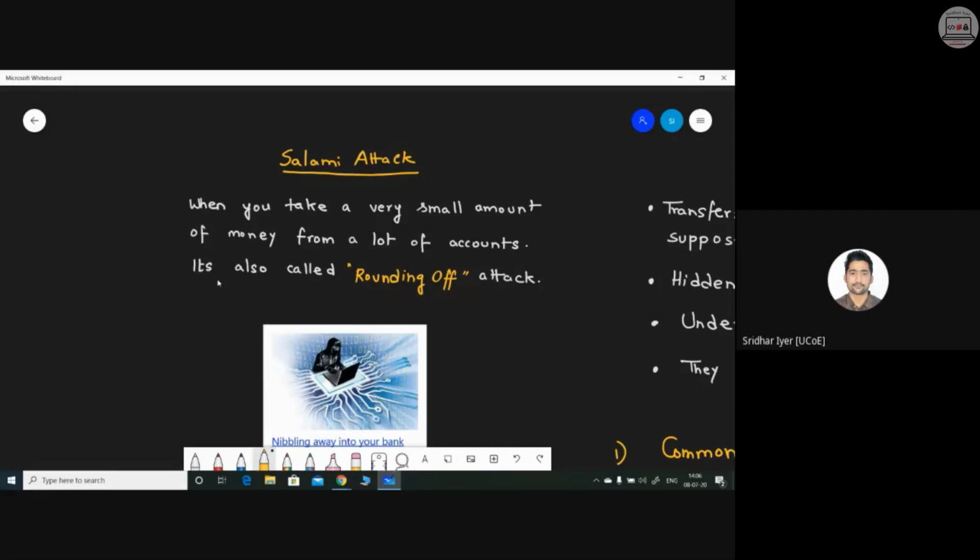I'm not doubting anyone's intention. It might happen that that 1 rupee is not actually going to the donation. It might be getting deposited into someone's account, and that can be a substantial amount if we add up all the values extracted from each and every Book My Show user.